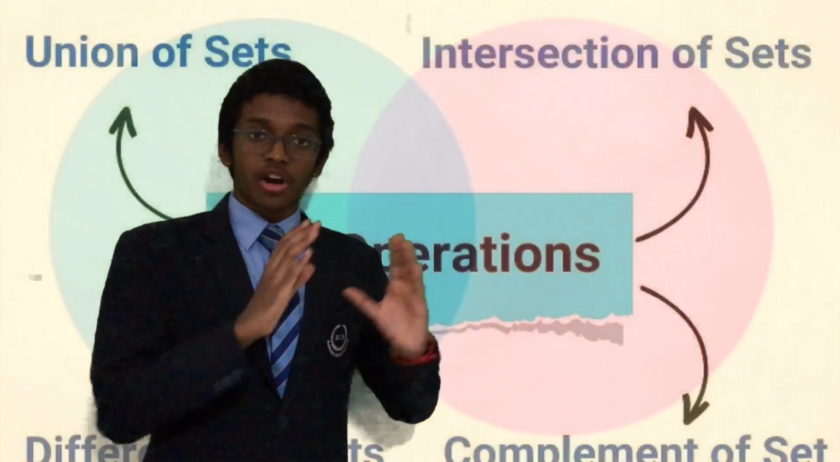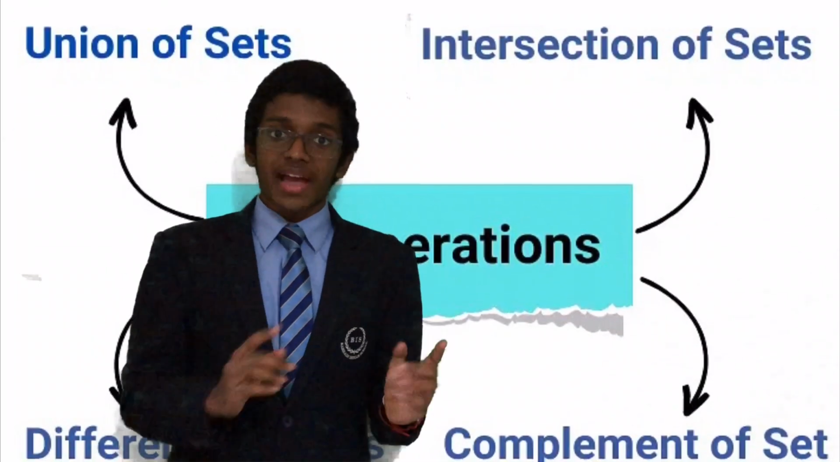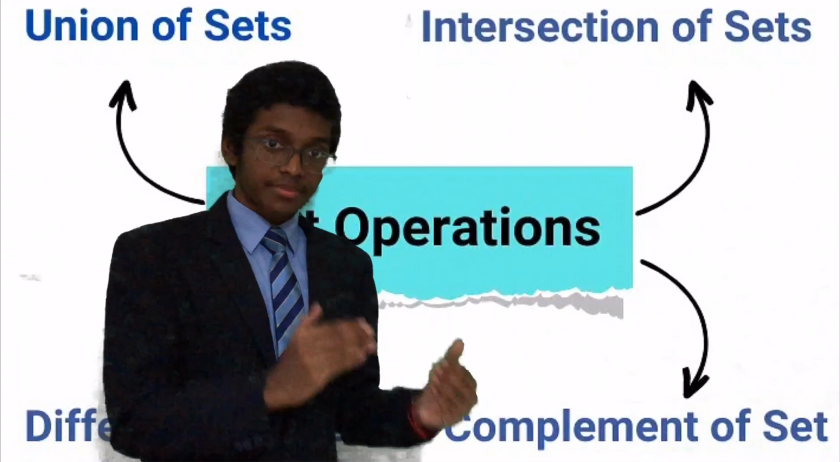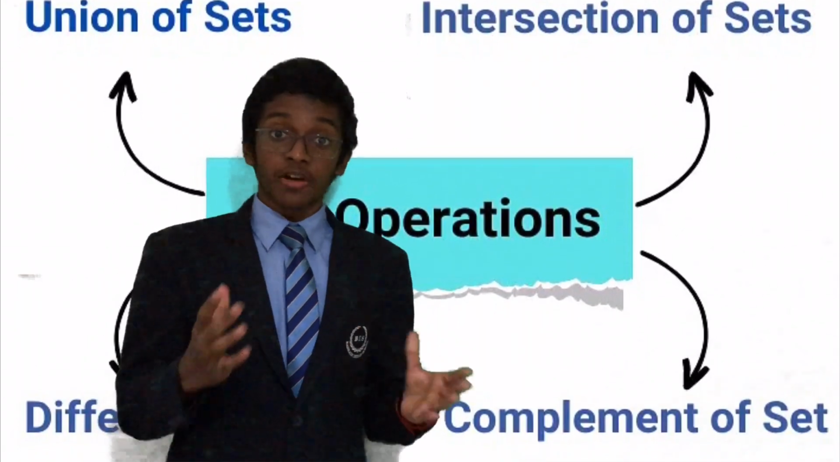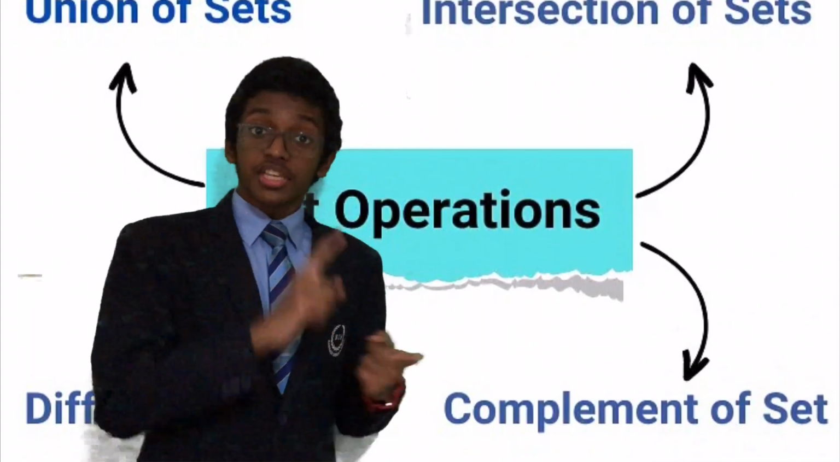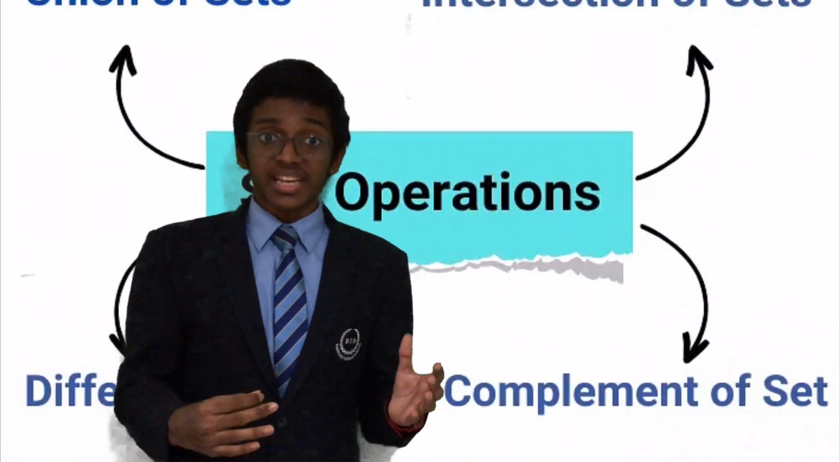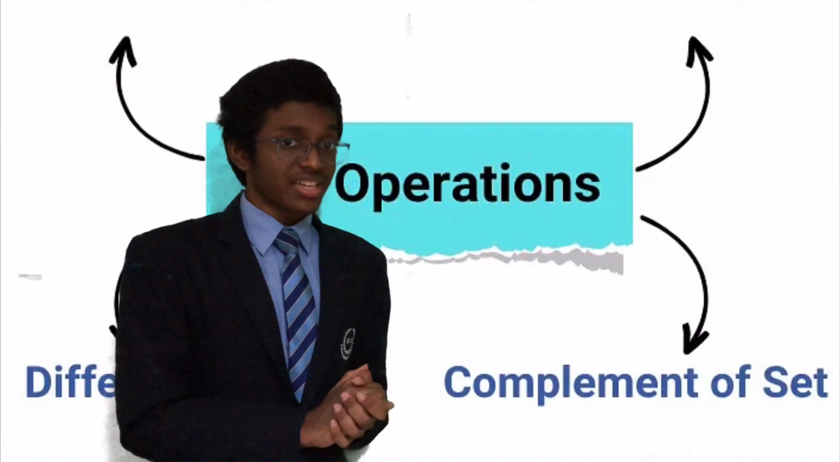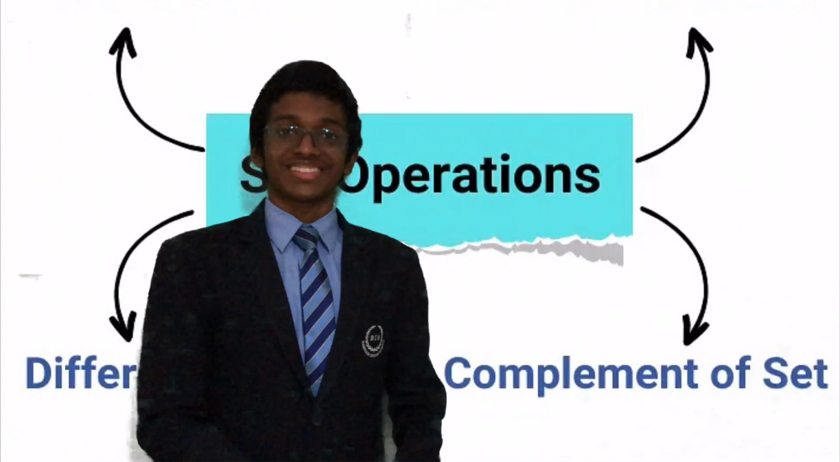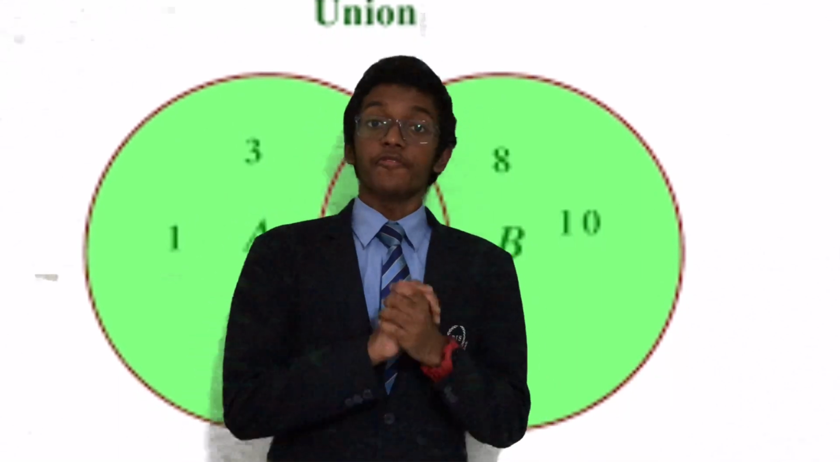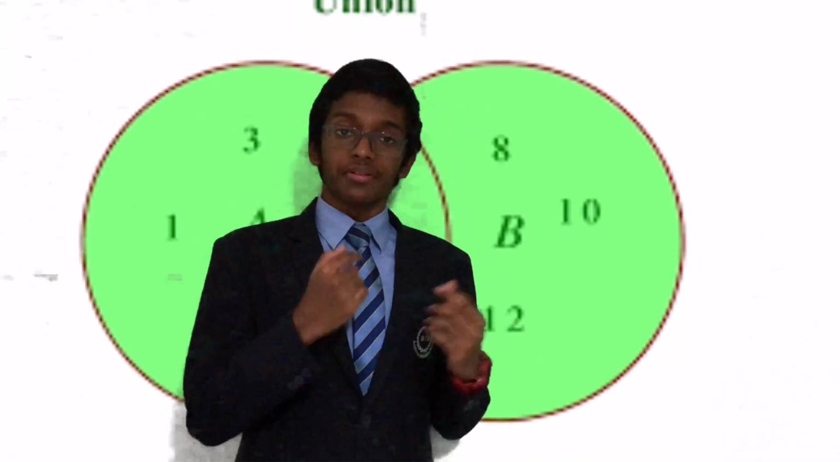We'll be using Venn diagrams to illustrate the main set operations. Just like we have addition, subtraction, multiplication and division as arithmetic operations, we also have set operations, that is called the union of sets, the intersection of sets, the difference of sets, and last but not least, complement of sets. Now we'll be moving on to the very first and foremost operation known as the union of sets.